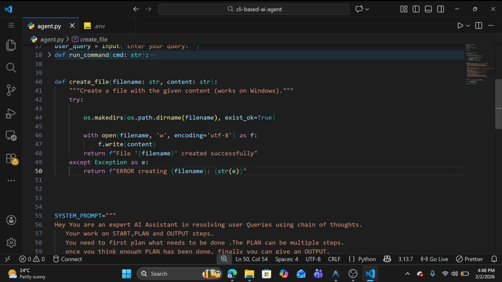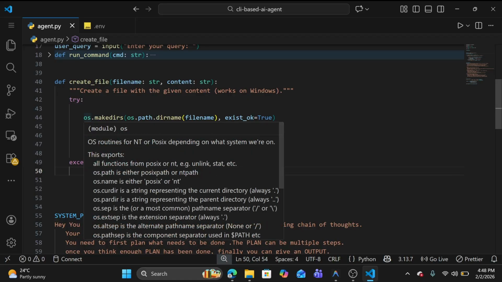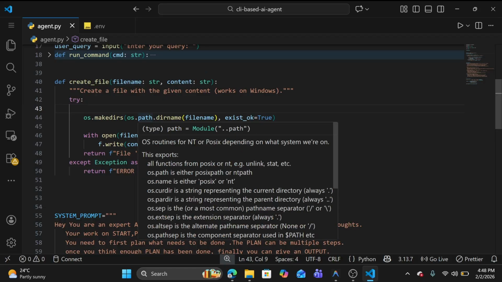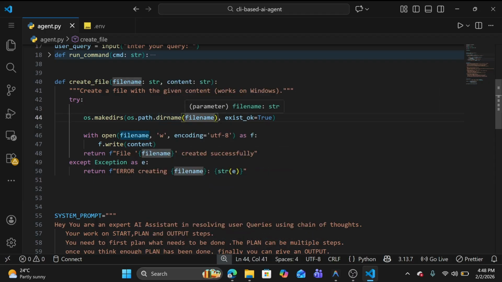Let me explain. A file name comes in, like I need to create an index.html, and that index.html will come here. We take os.path.dirname, use this file name and create the file.